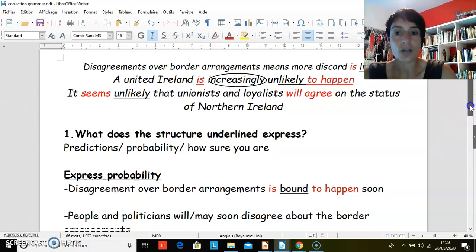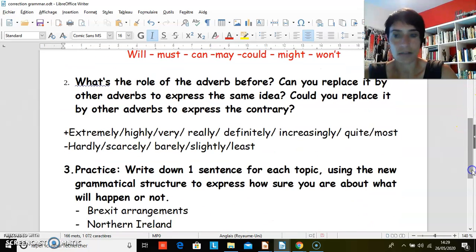You can use other adverbs. So here is a list of adverbs which intensify, which reinforce the possibility and the high probability. So here, very high probability: extremely, highly, very, really, definitely, increasingly, quite, and most.